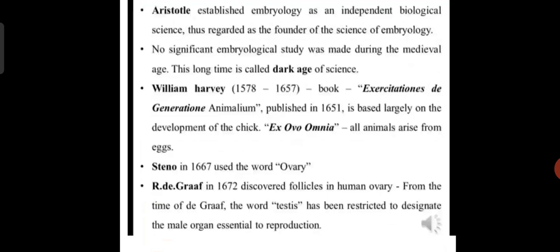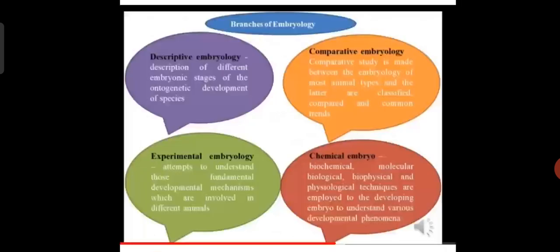In 1667, Steno used the word ovary. In 1672, another scientist, R. de Graaf, discovered the follicles in the human ovary. From the time of de Graaf in 1672, the word testis has been used to designate the male organ essential for reproduction. These are all historical thoughts about embryology.